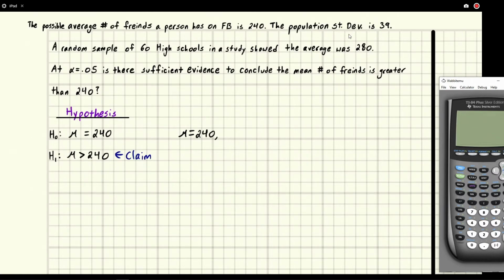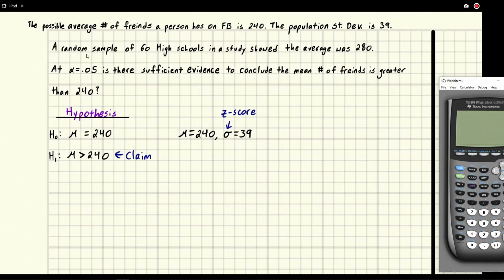The population standard deviation is sigma, 39. And the fact that this is sigma and not an s informs us that we are working with a z-score.